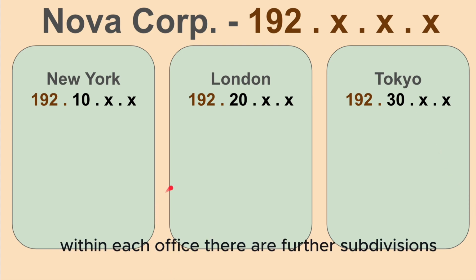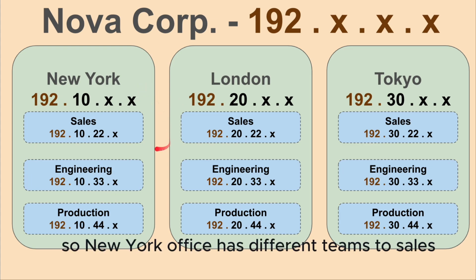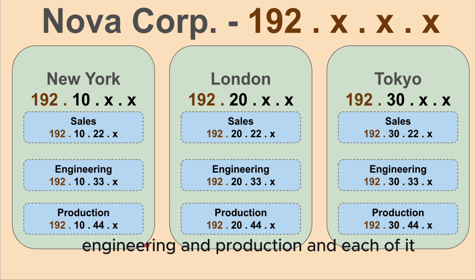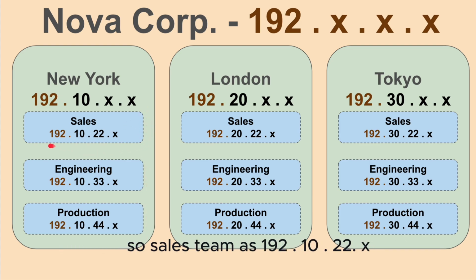Within each office, there are further subdivisions. So, for instance, the New York office has different teams: sales, engineering, and production. And each department has its own dedicated IP ranges. So the sales team has 192.10.22.x, and the engineering team has 192.10.33.x, and same thing for the production team.